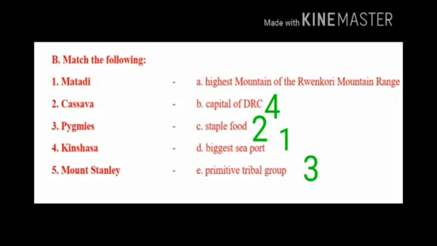Kinshasa, capital of DRC. Fifth question, Mount Stanley. Answer is option A, highest mountain of the Rwenzori mountain range. Mount Stanley, highest mountain of the Rwenzori mountain range.